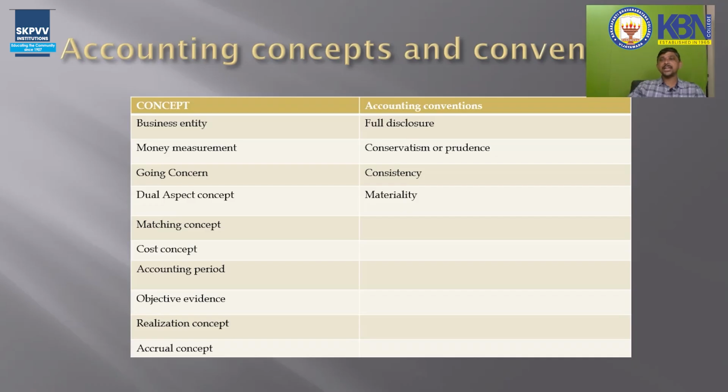And the final convention is materiality. This convention says that the dealing of a transaction as an asset or expenditure is subject to the amount involved in the transaction. For example, a company has purchased a land, it is considered a fixed asset. Machinery is a fixed asset. But if a company purchased a pen, it is considered an expenditure. Why? Because the cost of the pen is 10 rupees.